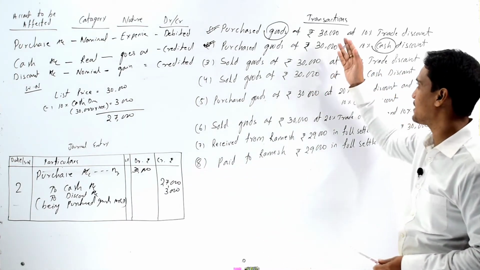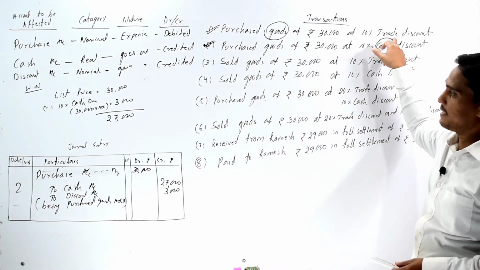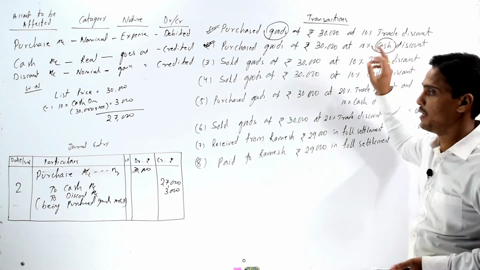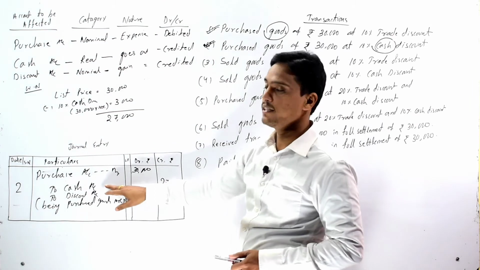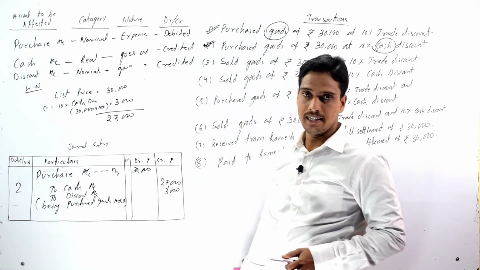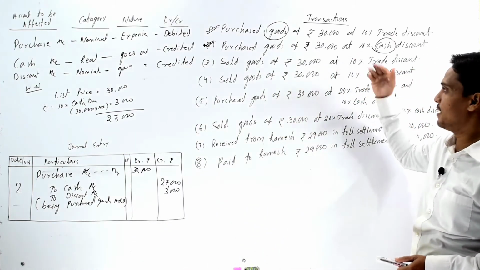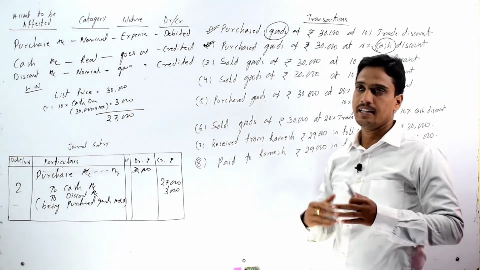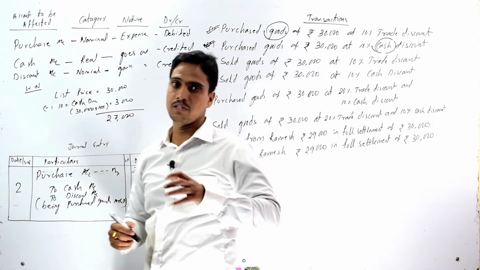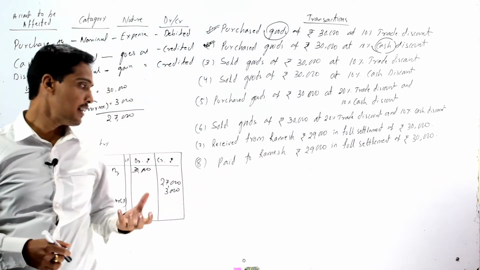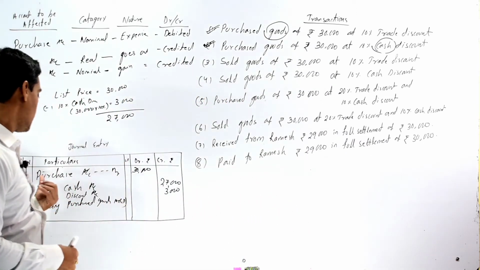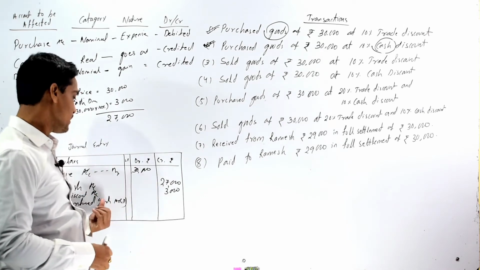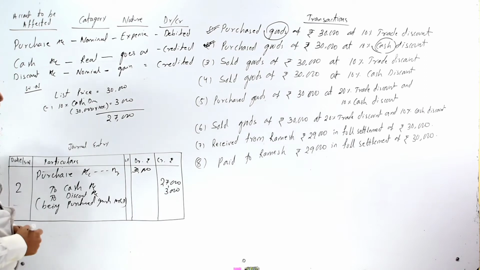In case of the first transaction, a trade discount is given, so it is only a reduction. That's why we should not record it in our journal entry. But whereas in case of the second transaction, it is given that it is a cash discount, so it should be recorded in our books. So our journal entry should be purchase account debit to cash account to discount account.